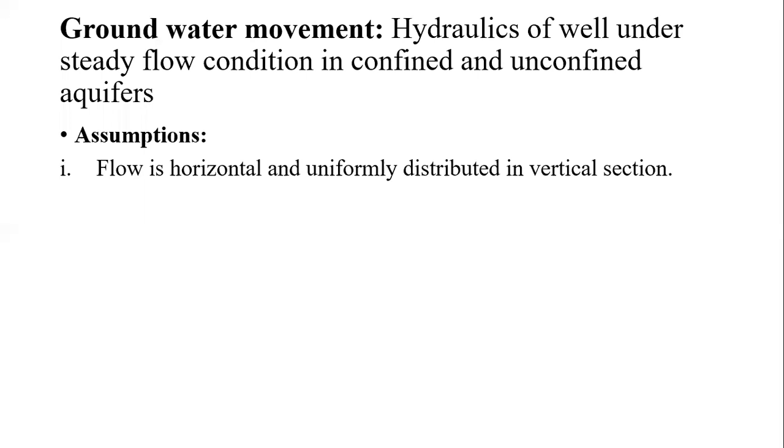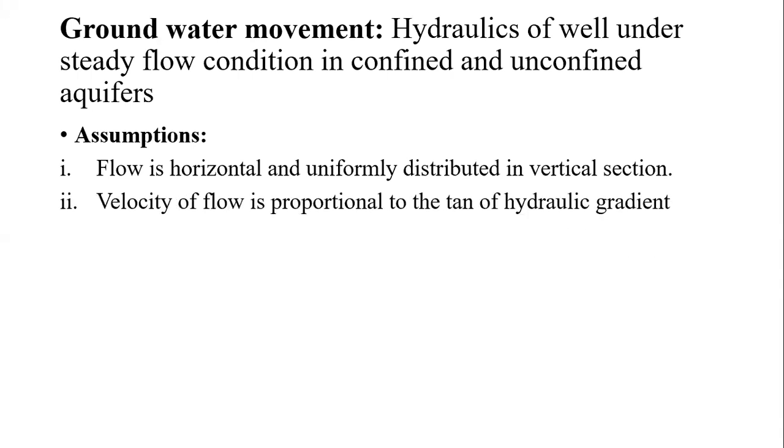That water will have a flow in a horizontal direction and it is uniformly distributed in a vertical section. यानी कि जो भी वाटर वो कुएं में आएगा उसका जो हॉरिजॉन्टल मूवमेंट जो रहेगा, यानी कि उसका जो मूवमेंट है वो प्योरली हॉरिजॉन्टल रहेगा and its distribution in a vertical plane will be uniform. This is the first one.